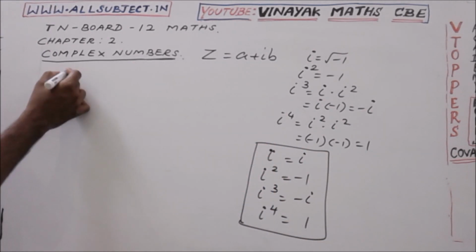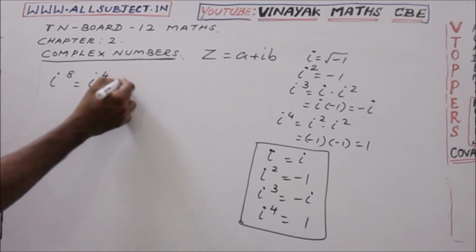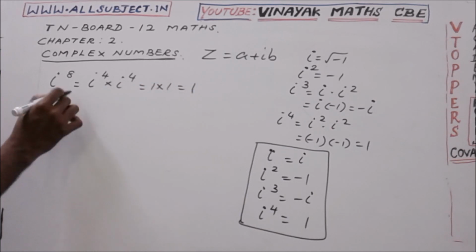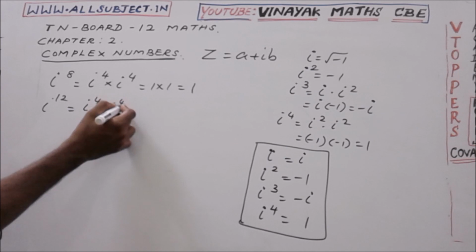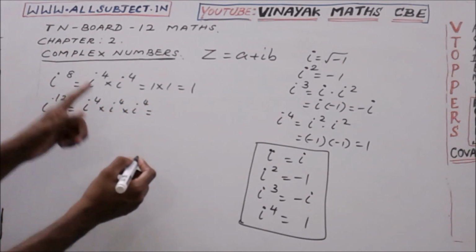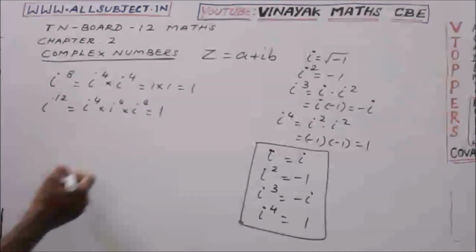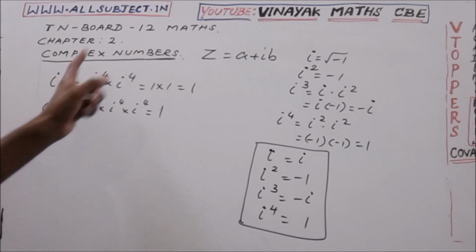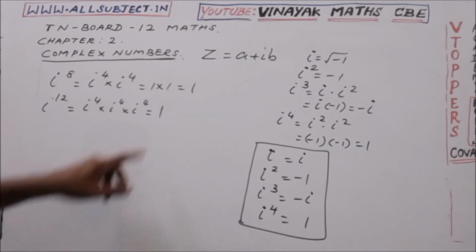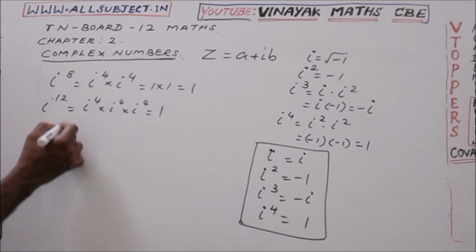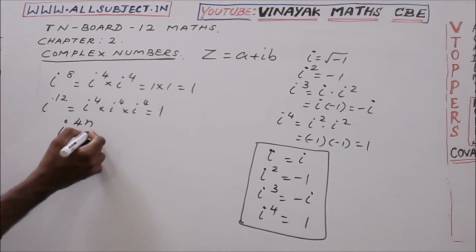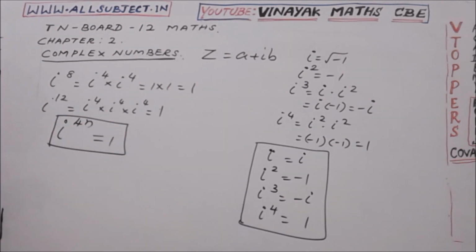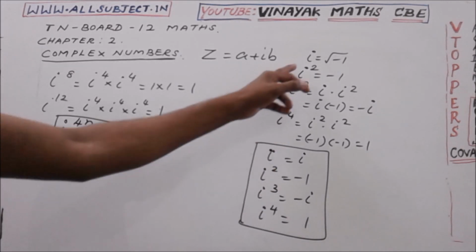Now what is the value of i power 8? i power 4 into i power 4, 1 into 1 equal to 1. What is i power 12? i power 4 into i power 4 into i power 4, that is 1 into 1 into 1 equal to 1. Then look at the powers of the last three values. i power 4 is 1, i power 8 is 1, i power 12 is 1. So this means i to the power of a multiple of 4 is equal to 1. i power 4n is 1. This is very simple. We can conclude by the above results.